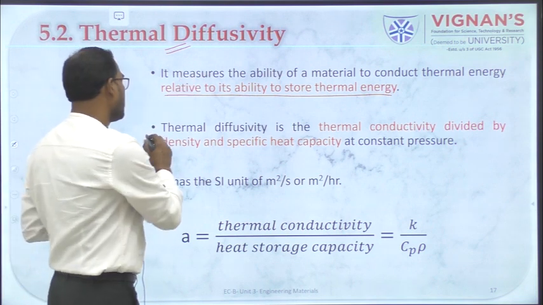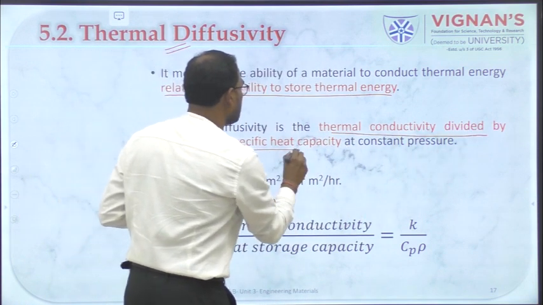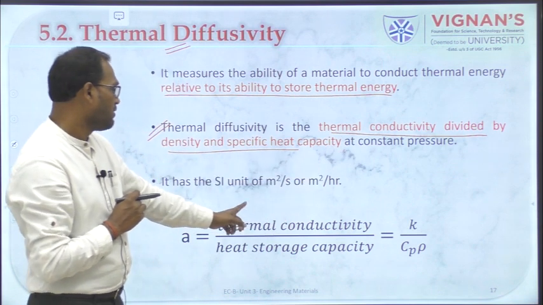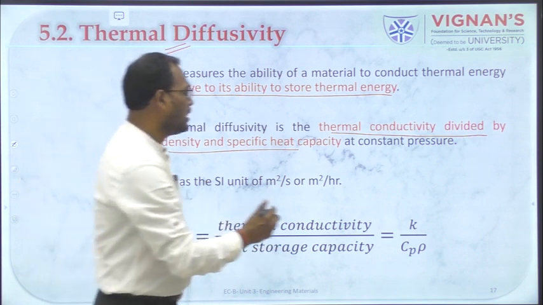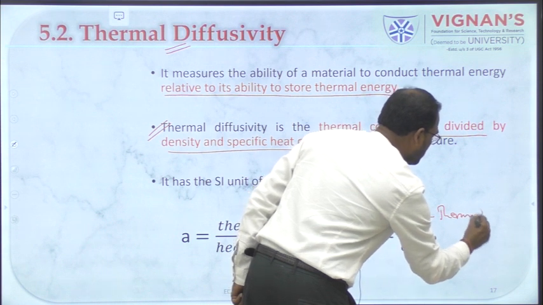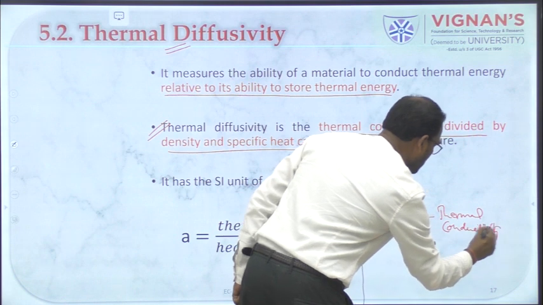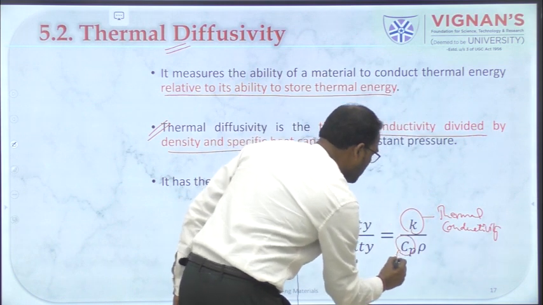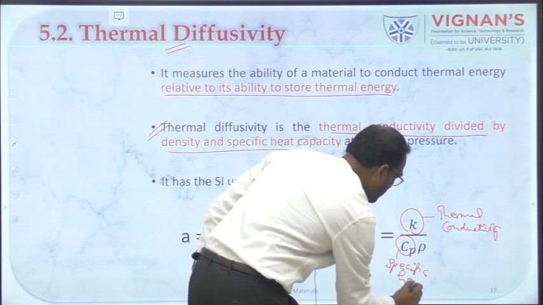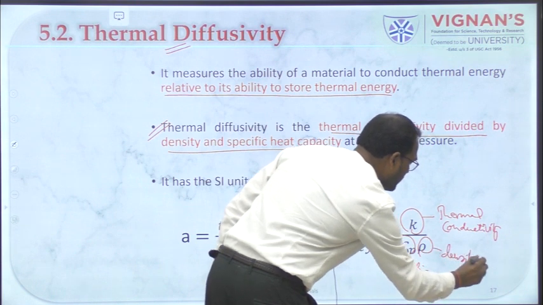Okay, and thermal diffusivity is the thermal conductivity divided by specific heat capacity and density, at constant pressure, which is given by this equation, right. K is the thermal conductivity, C is your specific heat and rho is your density, right.